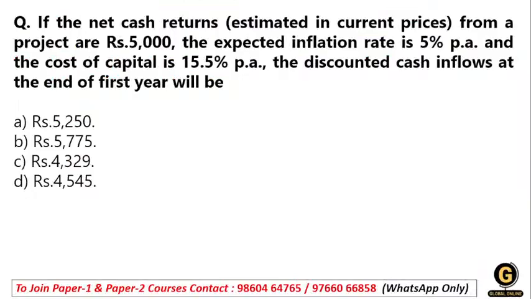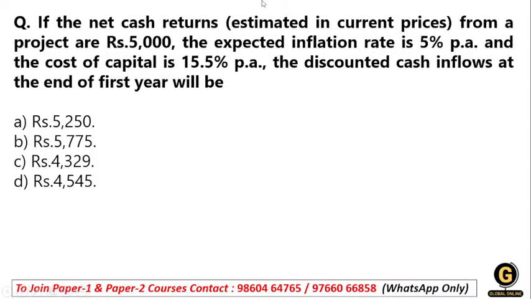So let's begin with the first question. This is the question I gave you in homework in the last session. I'm hoping you did this question very well. I will explain how to calculate this kind of question.